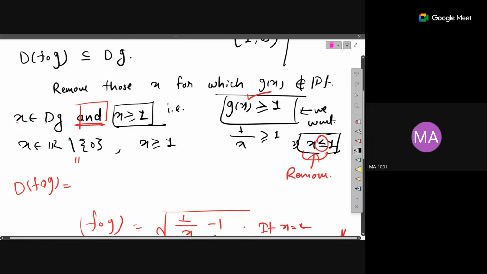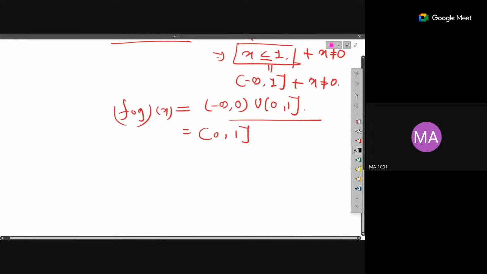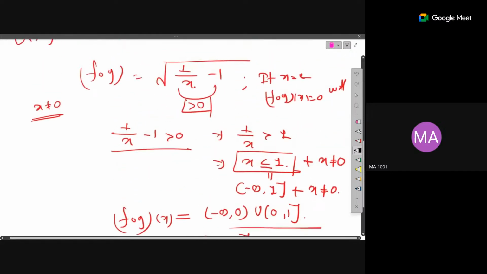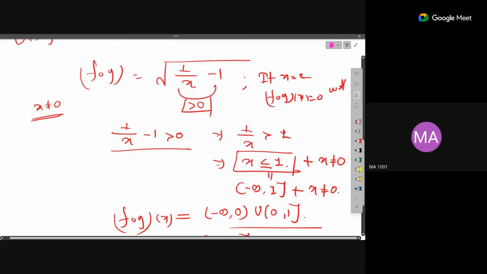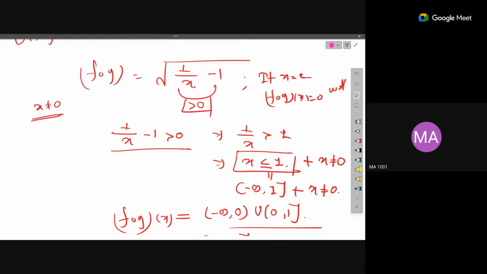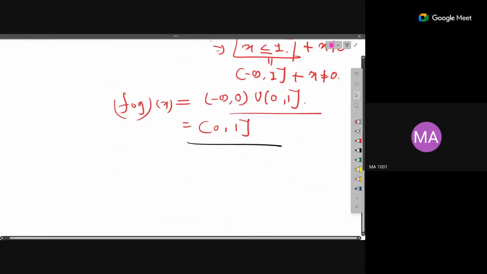Right? So I think ultimately we'll reach this point if you go via the steps also: open interval 0 to closed 1. See here also, if you go by the expression, then we are getting only one thing, which is x is less than or equal to 1. But if you think, then we have to only take care of the numbers between 0 to 1. Then it will be okay, right? Is that fine now? Open interval 0 to 1?